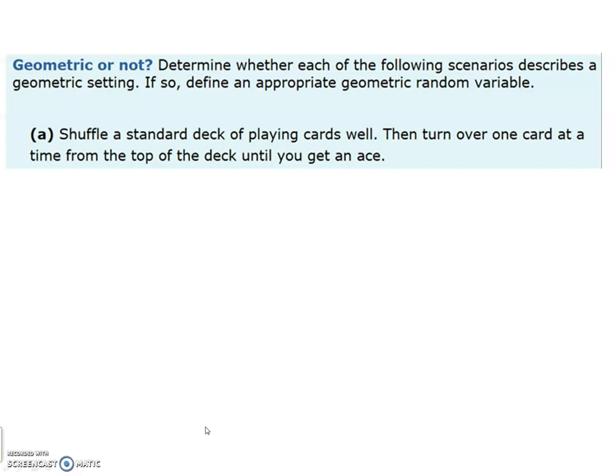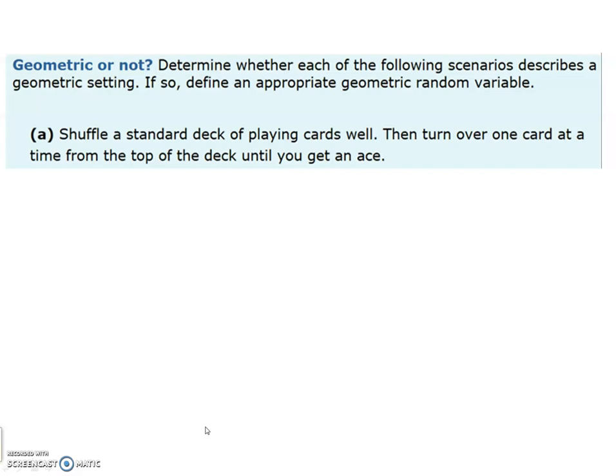Okay, first up, let's see if this scenario that's described here is even a geometric setting. If it is, let's define an appropriate geometric random variable. So, example A, we shuffle a standard deck of playing cards well, and then we're going to turn over one card at a time from the top of the deck until we get an ace. Is this geometric? Well, we're going to be turning cards until we get an ace, so it sort of feels geometric. It's a wait time situation, but remember, one of the key facets is this idea of a fixed probability